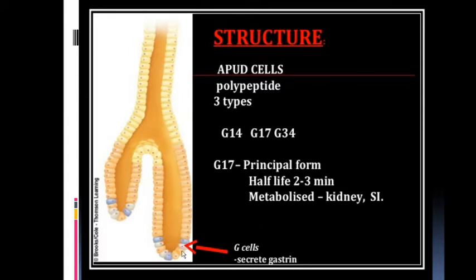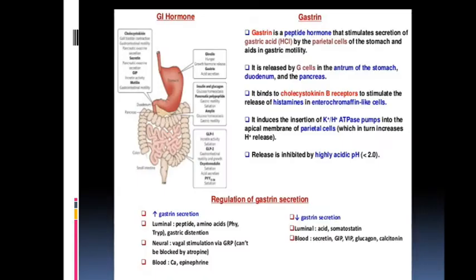Here you can appreciate this is a G cell which secretes the gastrin. The G cells are mainly present in the pyloric antral region. It is present in the stomach. Gastrin is a peptide hormone.